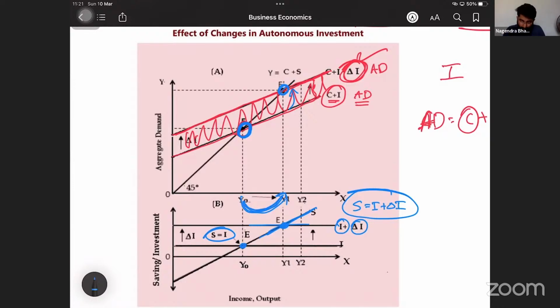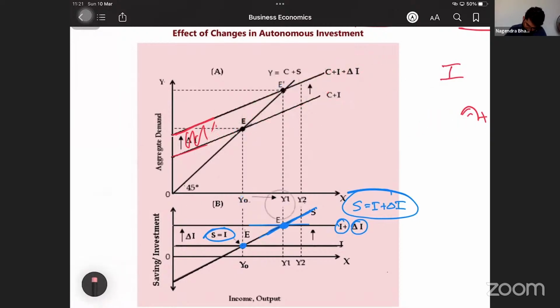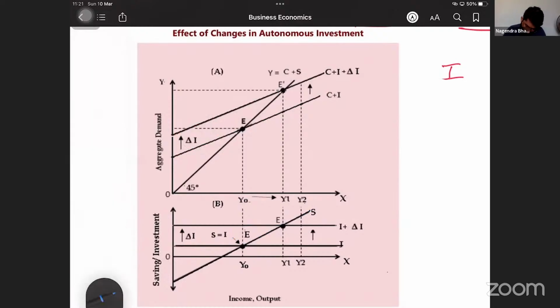Now, if you closely observe, what is the gap here? Less compared to the gap here. Income increases more than proportionately to the increase in investment. Can I say that delta I is less than delta Y?